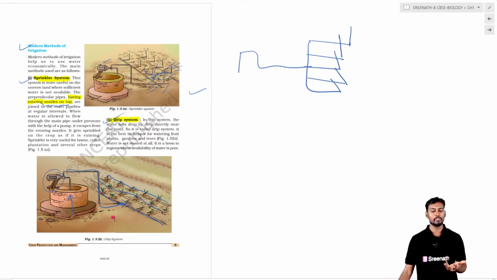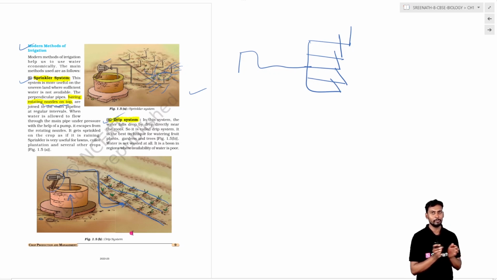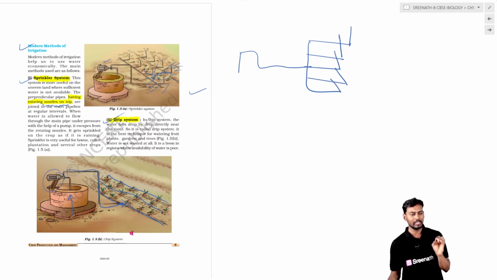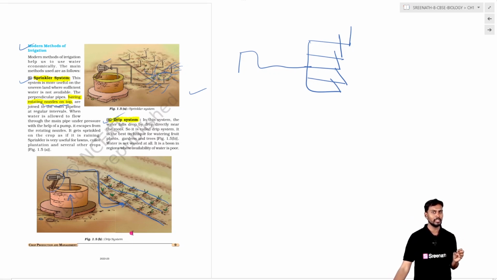And coming to the drip system, basically the pump draws the water from the well or the water channel, and it will be distributed by means of pipes to the field. If you are operating the drip system at regular intervals, there is a saving of water, and there is no drying up of the agricultural field.